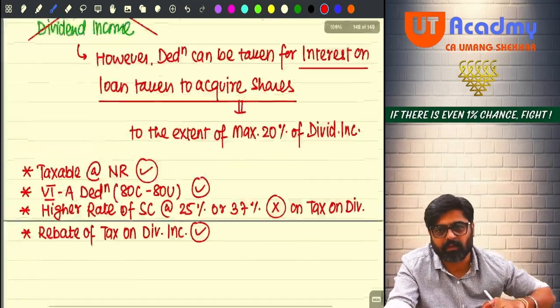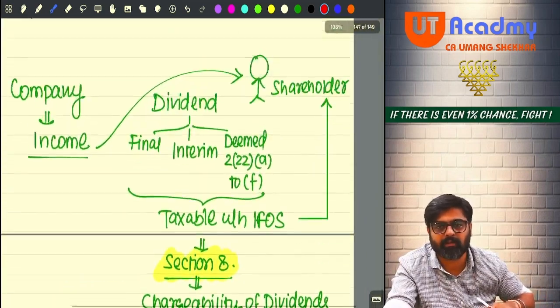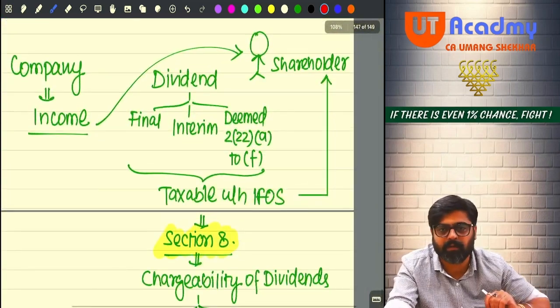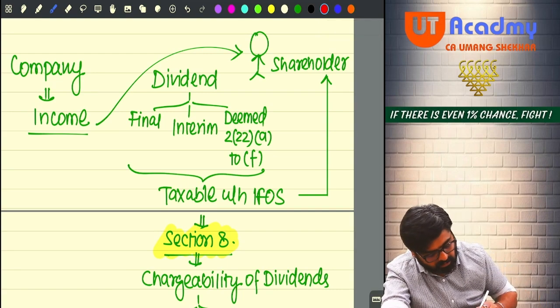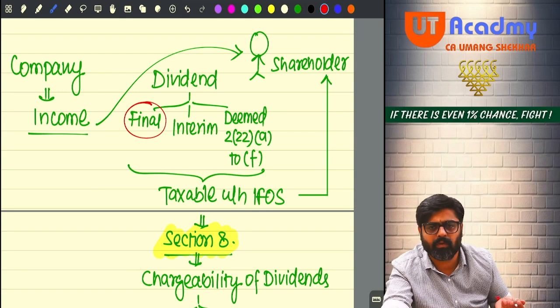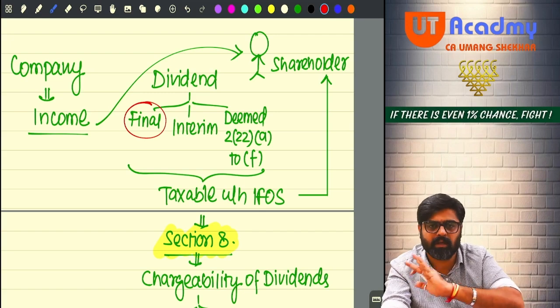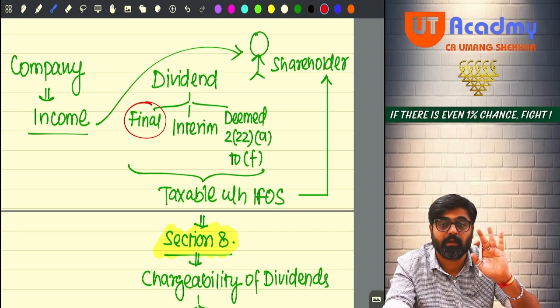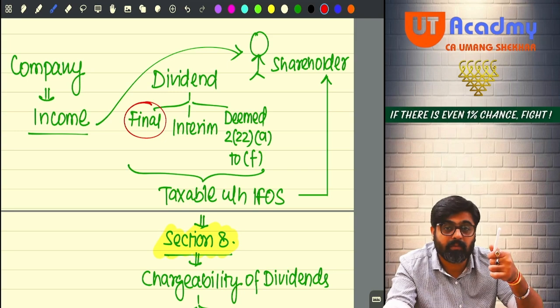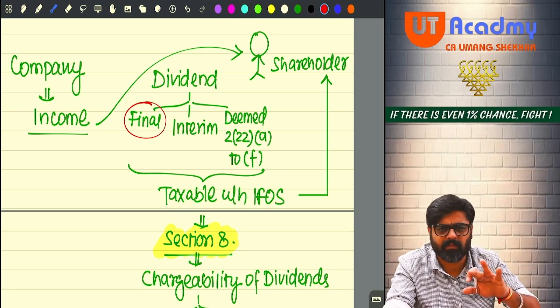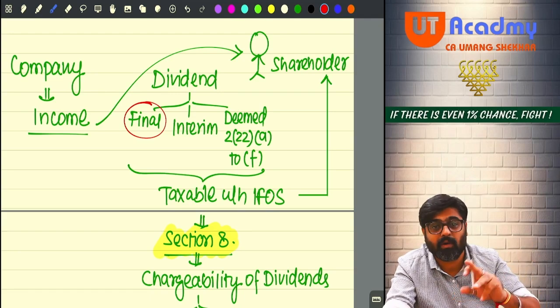Have you understood so far whatever discussion we have made? This entire discussion. Okay, now from here we start. Final dividend, I need not tell you what it is, because we know it is declared from AGM to AGM, taxed on the basis of declaration as per section 8. Interim dividend, also your IFOS income, is declared between two AGMs and can be cancelled also, hence taxable on what?